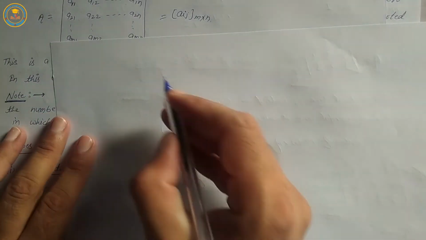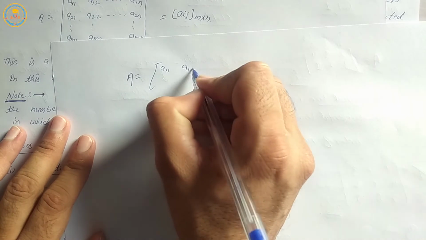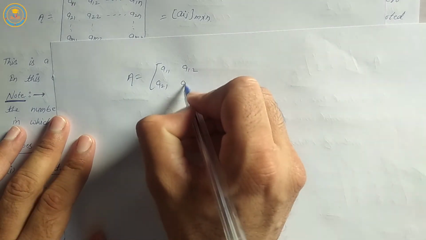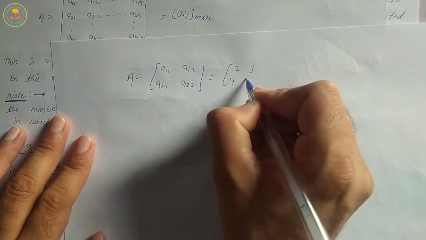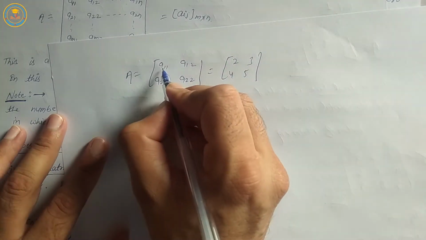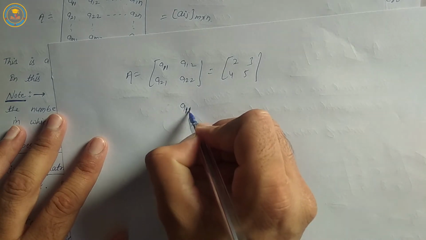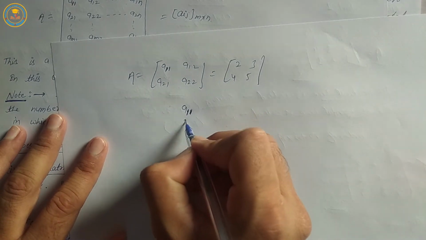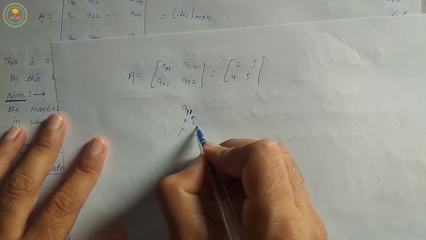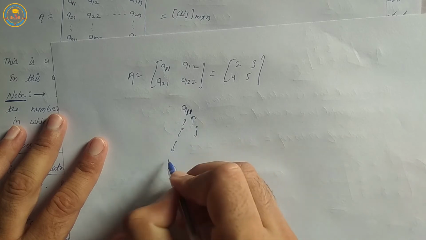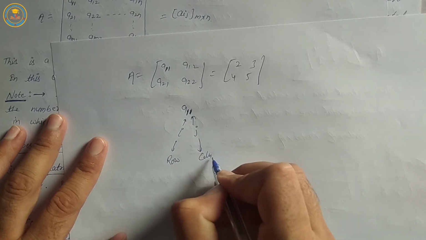For example, A is equal to A11, A12, A21, A22, which is equal to 2, 3, 4, 5. A11: first subscript i and second subscript j. i is denoted by row, j is denoted by column.